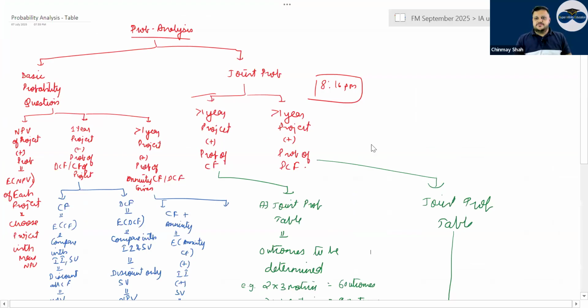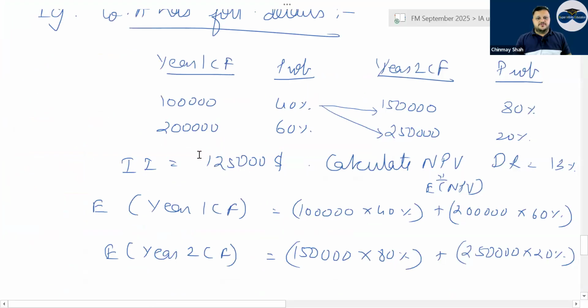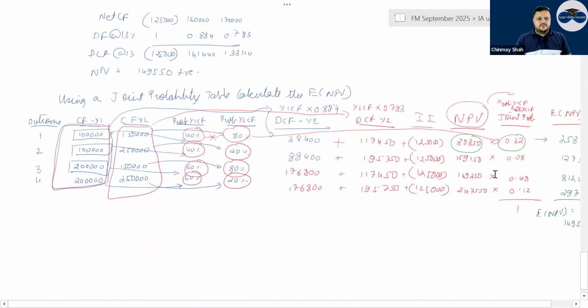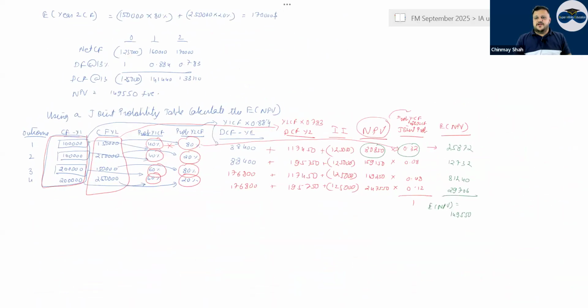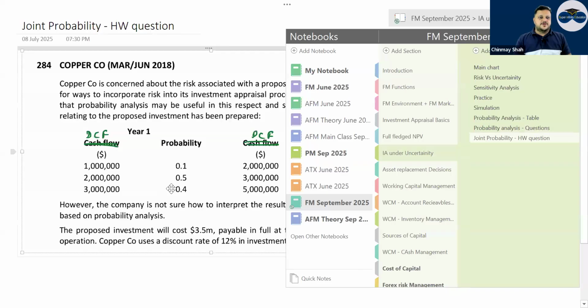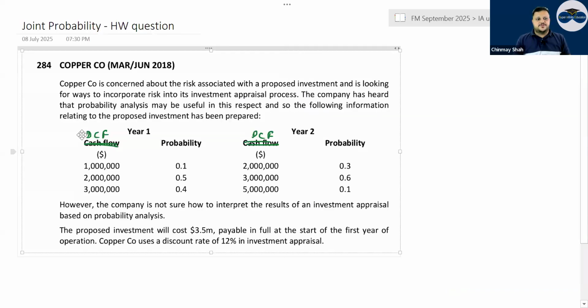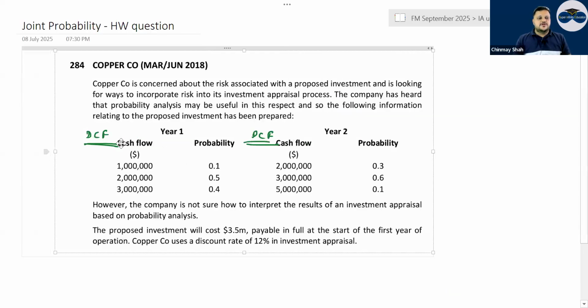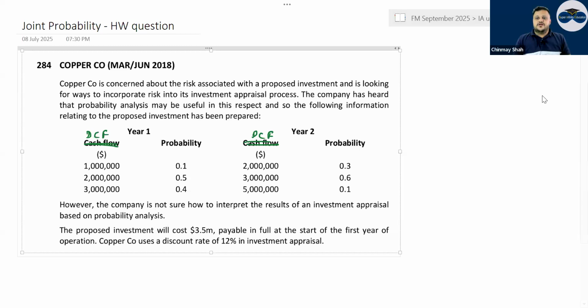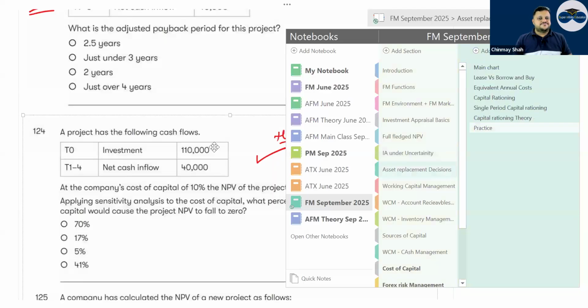Then going ahead, right? From here, I must have given homework. Have a look. We've done the joint probability table by hand also. And the homework question: instead of copper company having cash flow, if they are given discounted cash flow, then you do not need to do discounting again. So that is something that you need to work out.